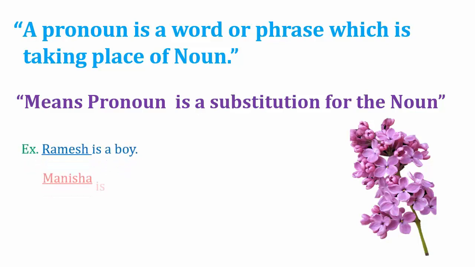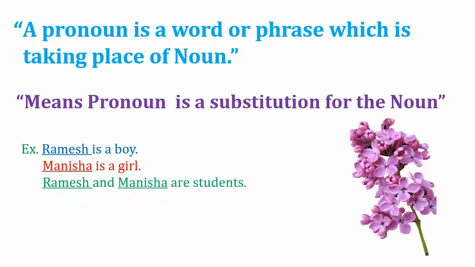For example, Ramesh is a boy, Manisha is a girl, and Ramesh and Manisha are students. Can you guess the nouns here? Ramesh, Manisha, and in the third sentence, Ramesh and Manisha. So these are the nouns.